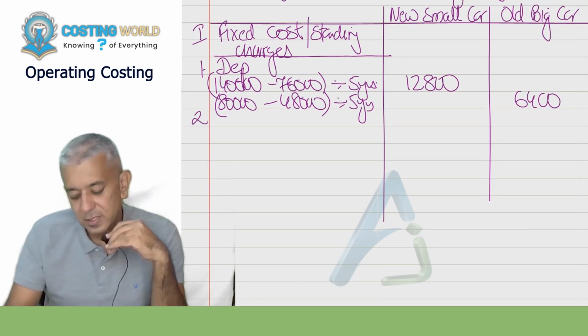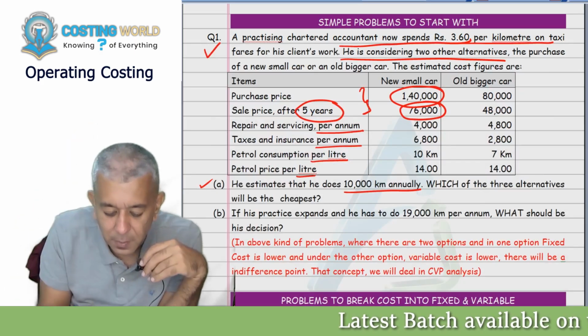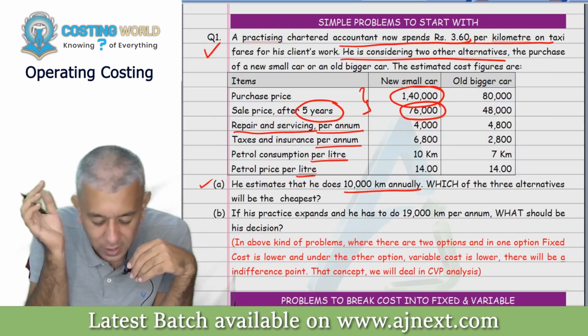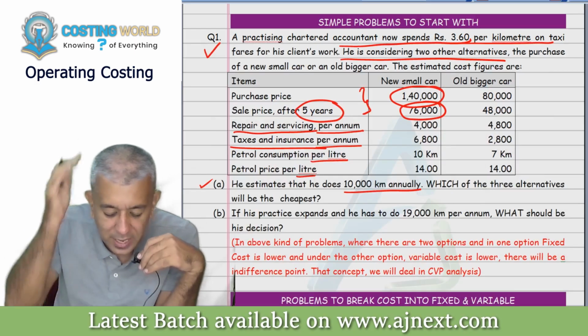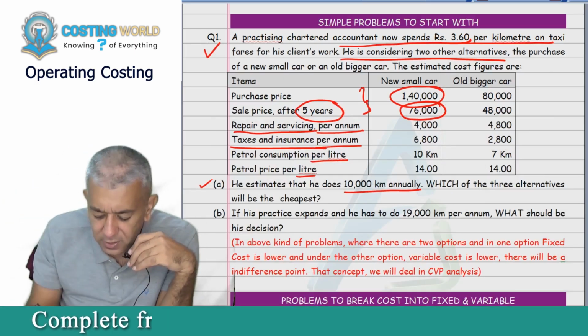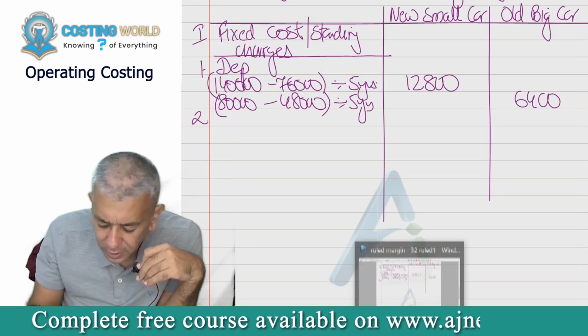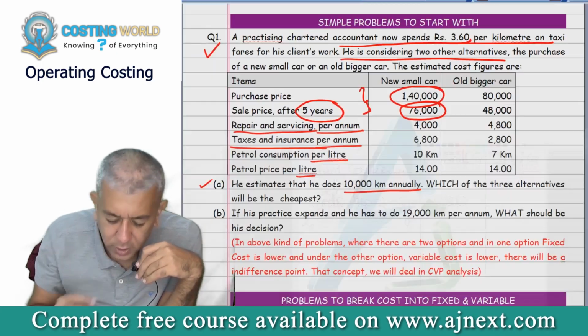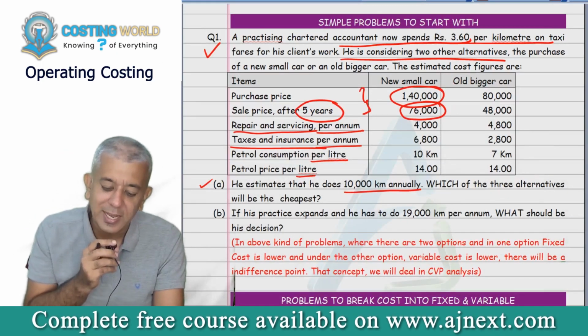Now, second part in this particular case, repair and servicing per annum is directly given to you. Taxes and insurance per annum is directly given to you. So I guess we all can directly copy both of them. Repair and servicing, taxes and insurance.